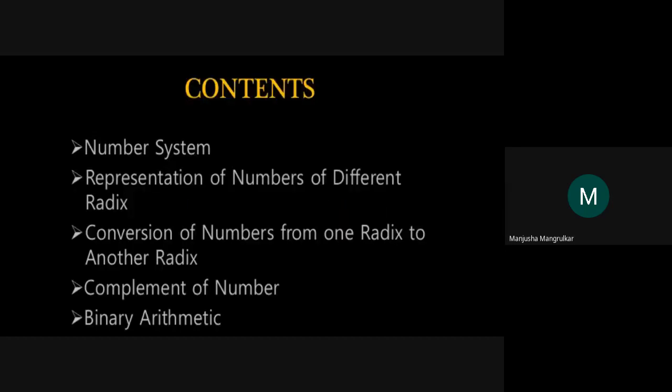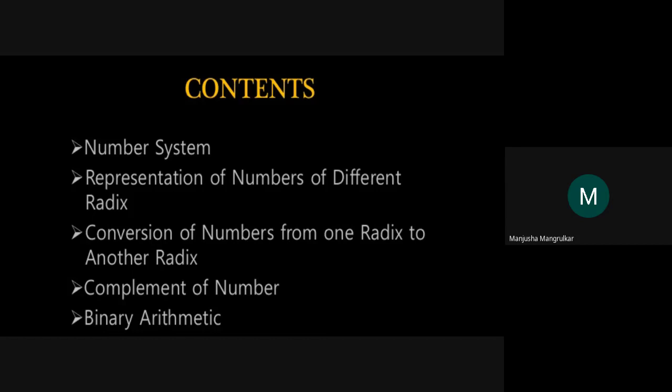So what content will be there in the number system? What are the number systems? Representation of number systems of different radix. Conversion from radix, what does it mean? Radix is the base. If you have a decimal number, your base is 10. If it is the digital number system, your base is 2. If it is the hexadecimal number system, the base is 16. So radix is called the base of that respective number system.